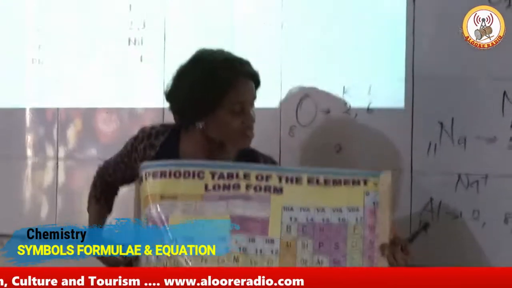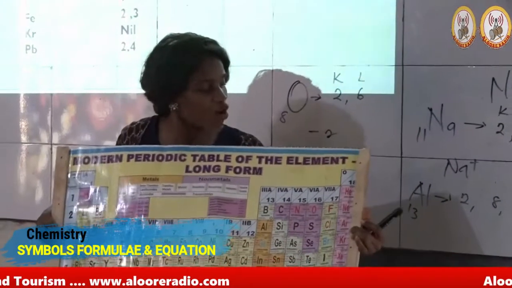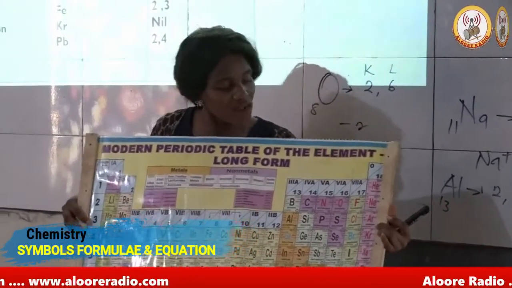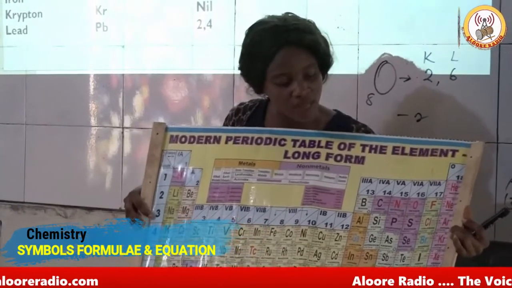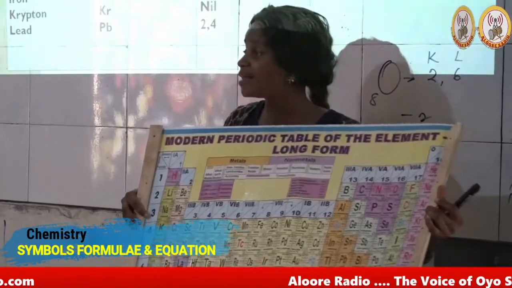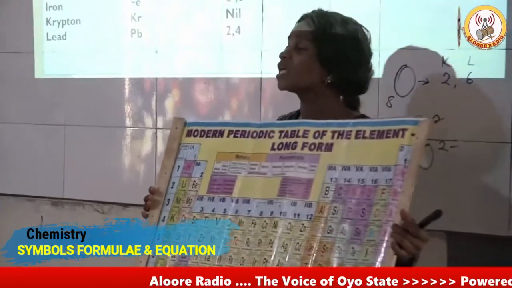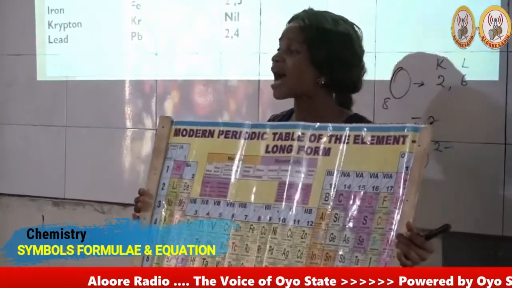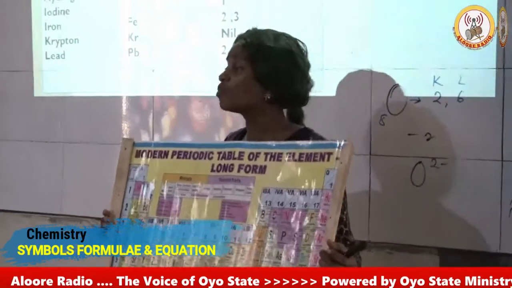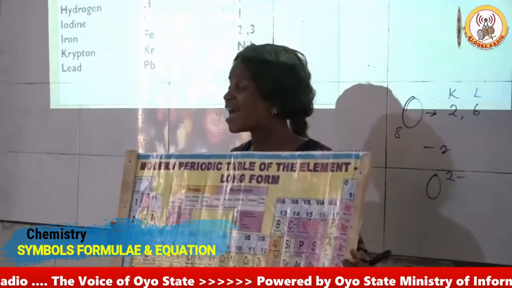In group 8 or 0, we have helium, neon, argon, krypton, xenon, radon, and oganesson. There's a special name that we give to them. We refer to them as inert gases, noble gases, or rare gases.